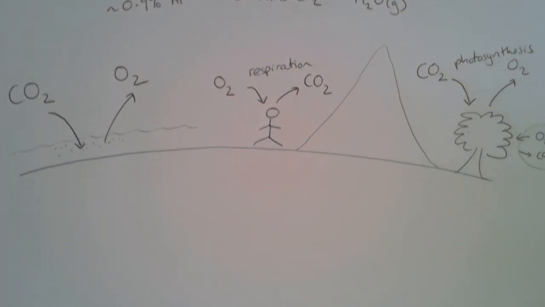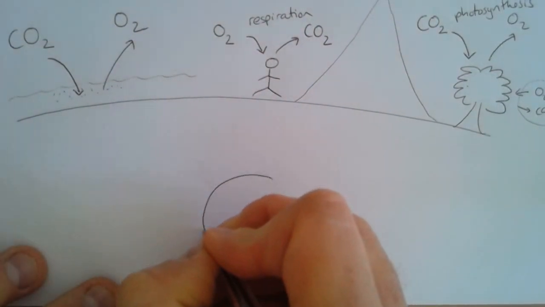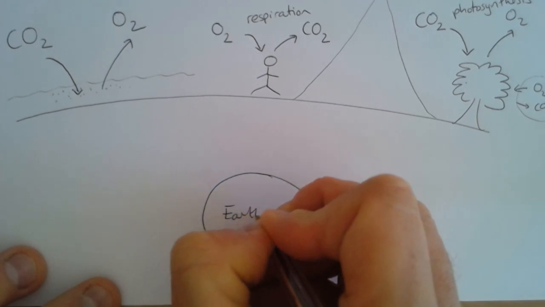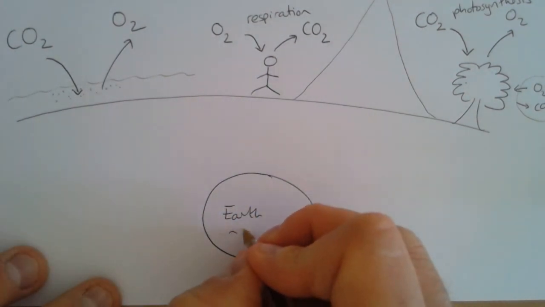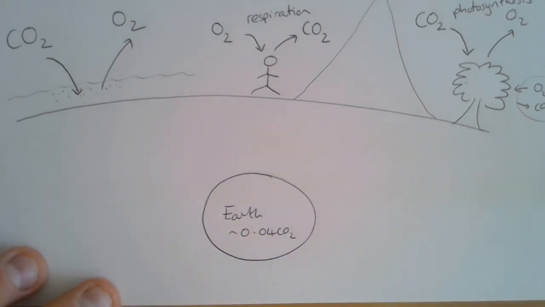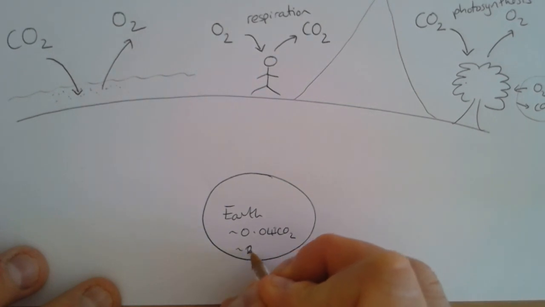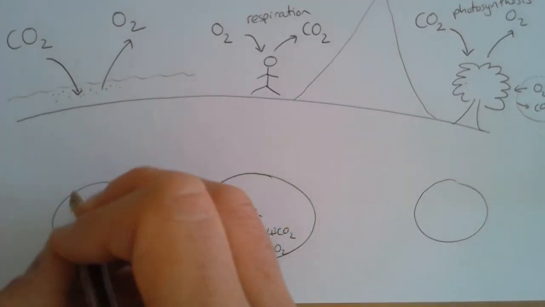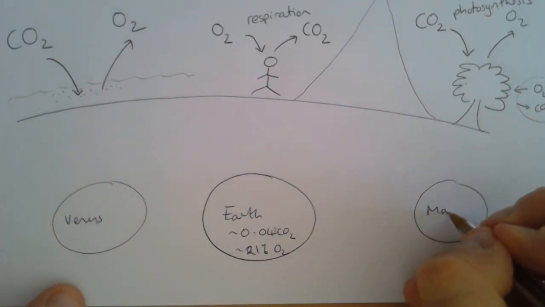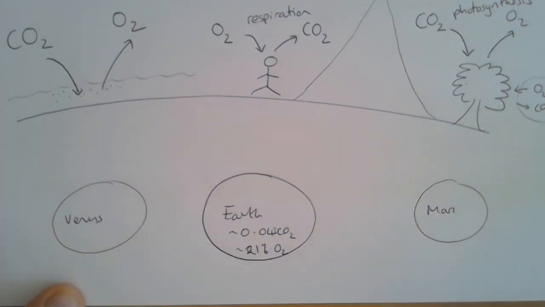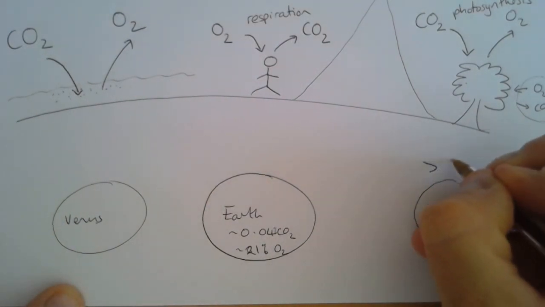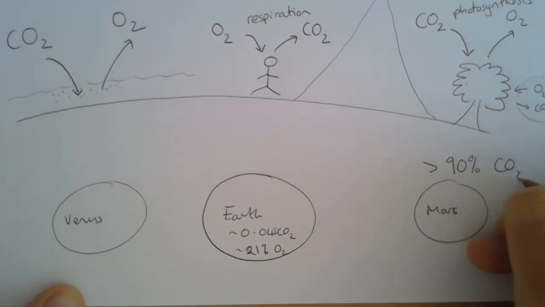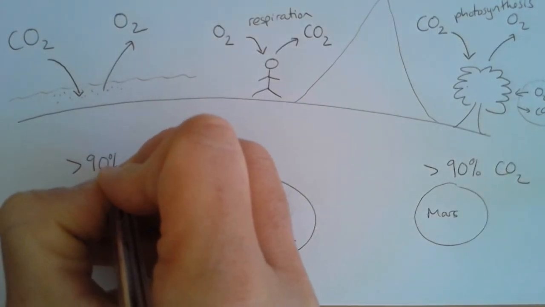The other thing we need to know is that if we think about the planets in the solar system, we've got the Earth, which has a very, very small amount of carbon dioxide, about 0.04%, and around 21% oxygen. If we think about the planets either side of us, Mars and Venus, photosynthetic life doesn't really exist on Mars and Venus, as far as we understand. So both of these planets have atmospheres with greater than 90% carbon dioxide.